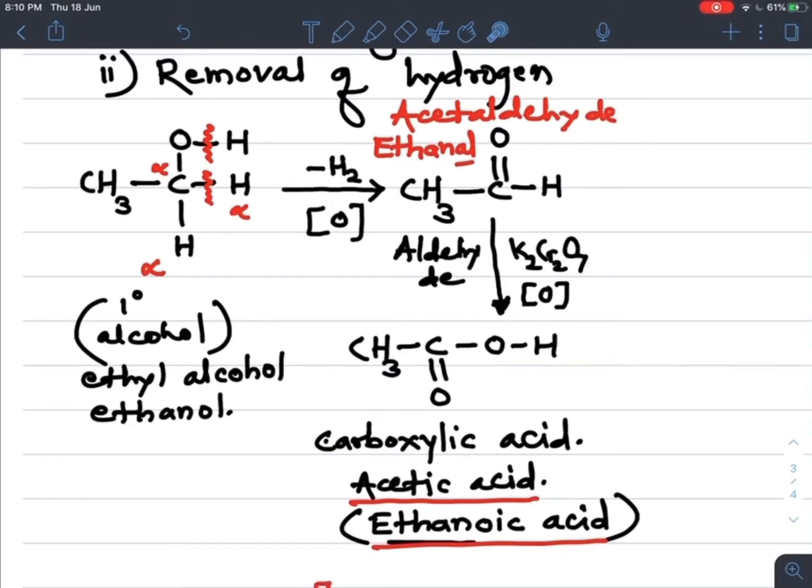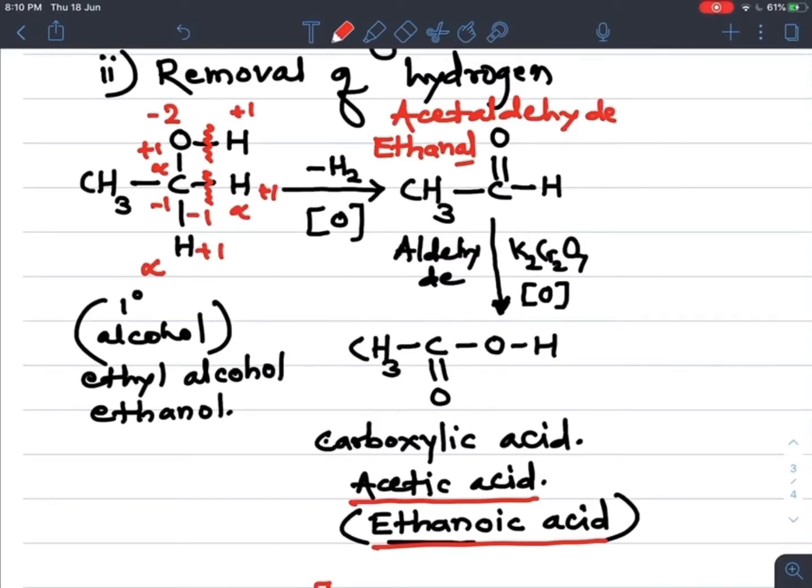See here, this carbon, what is its oxidation number? Let's see the oxidation number of this oxygen. Here it is -2. So for this hydrogen +1 and for this carbon +1. Now this hydrogen +1, carbon -1. This hydrogen +1, carbon -1.